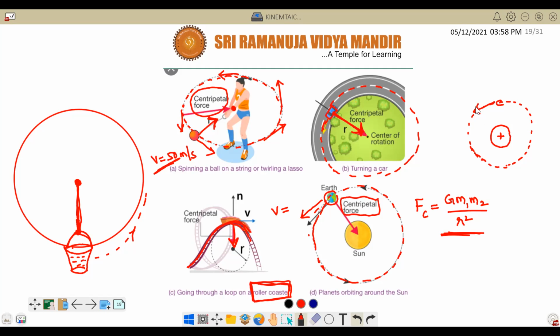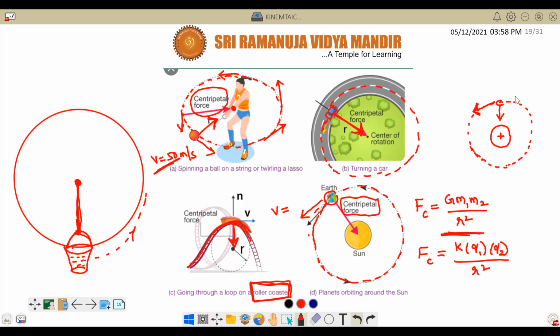And why are they able to rotate, Nana? Sir, because of the attraction force between protons and electrons, sir. Correct. That is called the Coulomb force. Correct or not? Yes, sir. What is the formula? K into Q1 Q2 by R square. And that we call the centripetal force here.